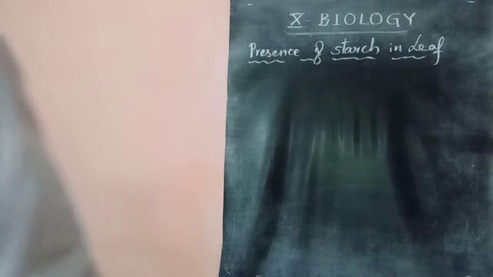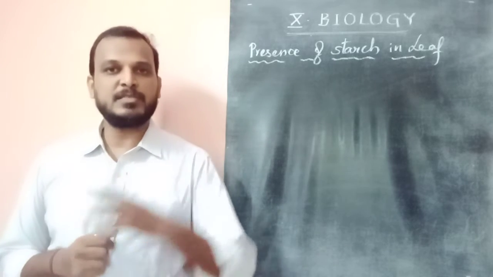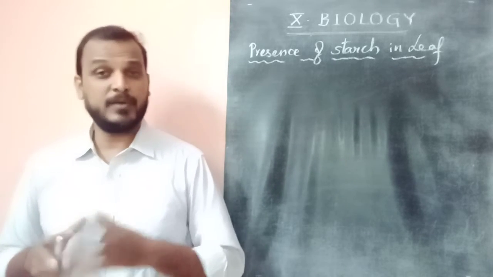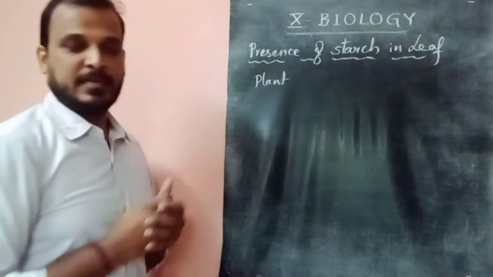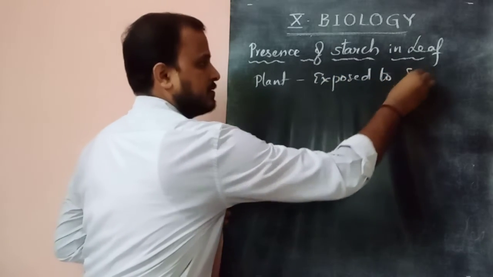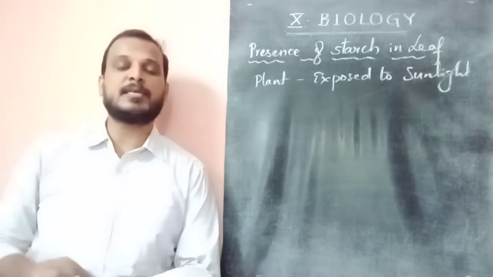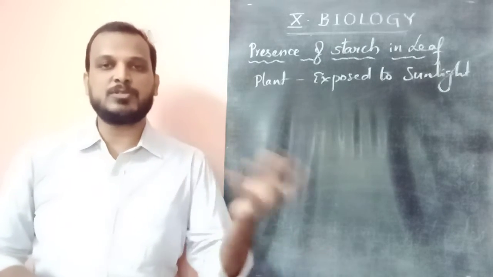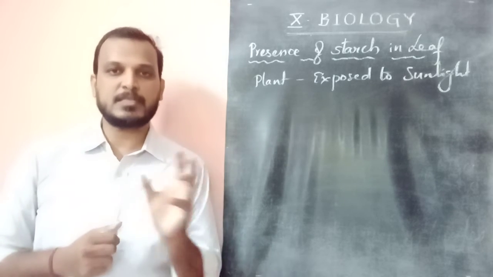Here, in what we call the presence of starch in leaf experiment, we have to select a plant which is exposed to sunlight for some hours. Why should we select such a plant? Because when it is exposed to sunlight for some hours, it synthesizes starch in it.